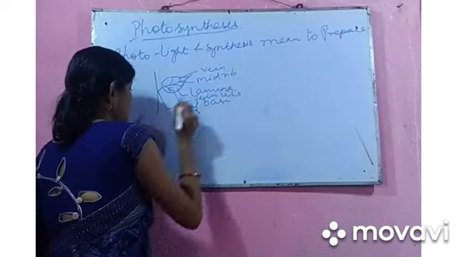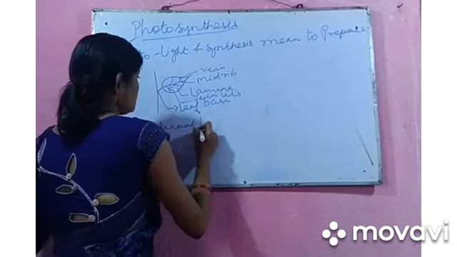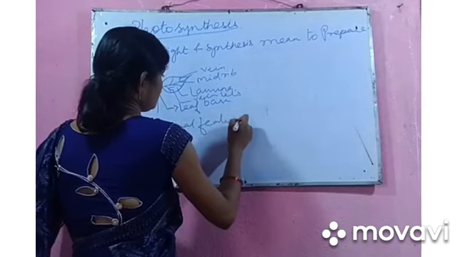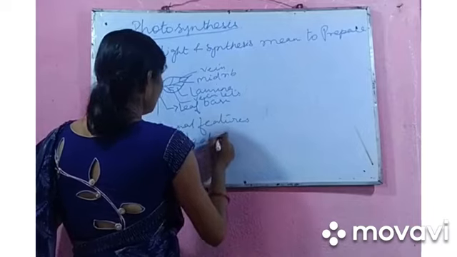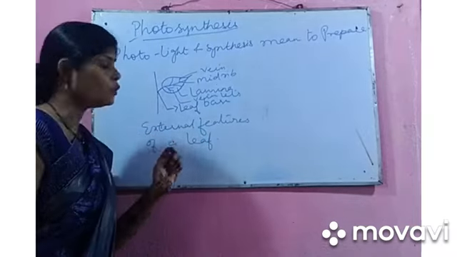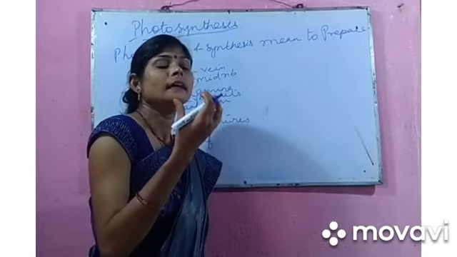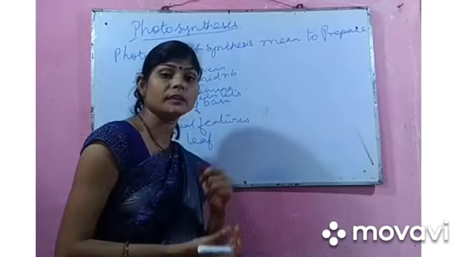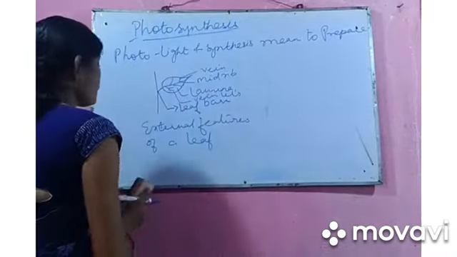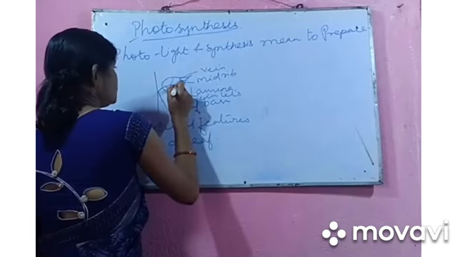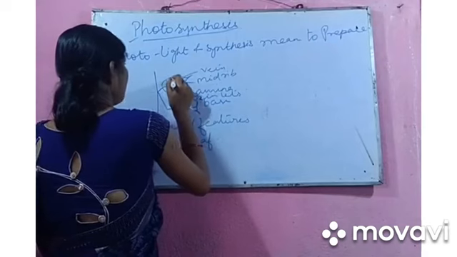So these are the external features of a leaf, which can be called its morphology. Morphology means the features which are visible to our naked eyes, that means open eyes. Now here we have the stroma, and we have chlorophyll pigment over here.